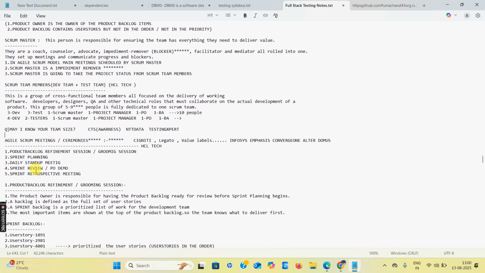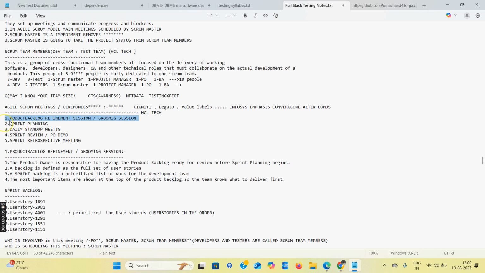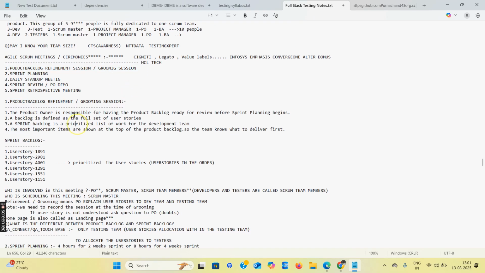Next, Agile Scrum meetings and ceremonies. In Infosys, these are the 5 meetings: the product backlog refinement or grooming session, sprint planning, daily stand-up meeting, sprint review or product owner demo, and the last one, the sprint retrospective meeting. First, the product backlog refinement session. The product owner is responsible for the product backlog items, which are made ready for review before every sprint begins.